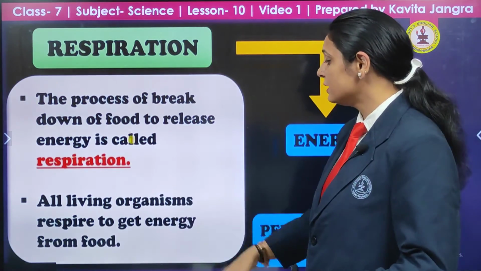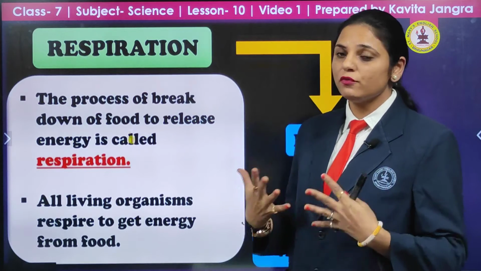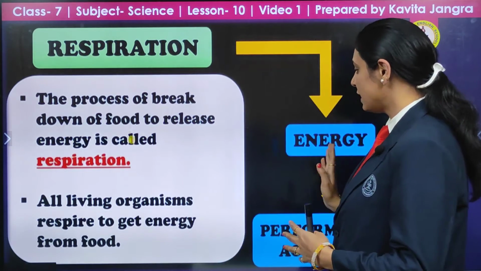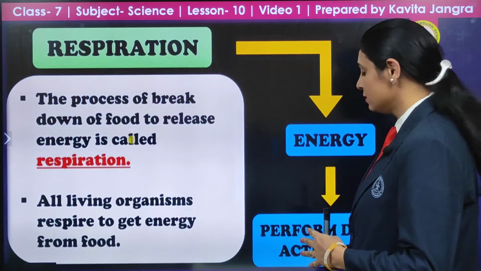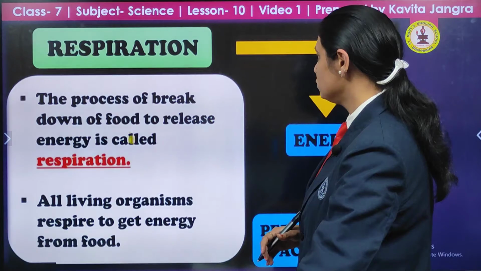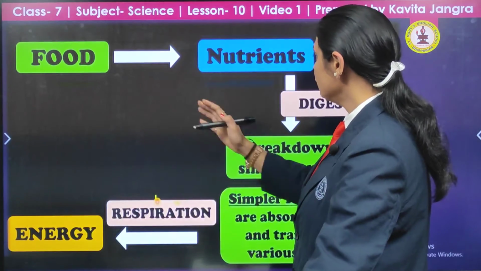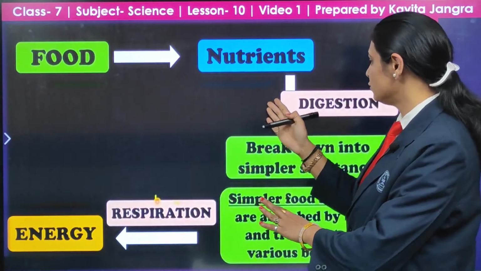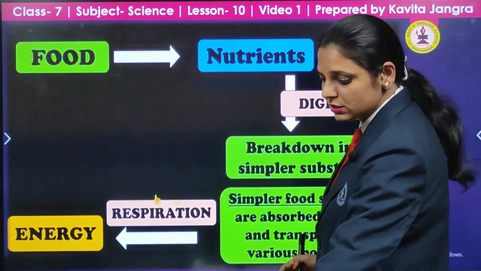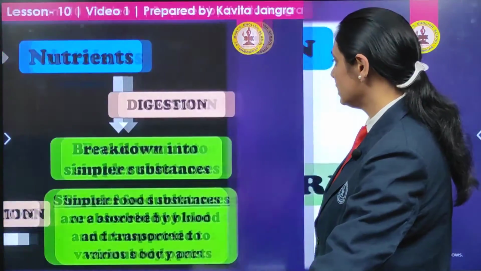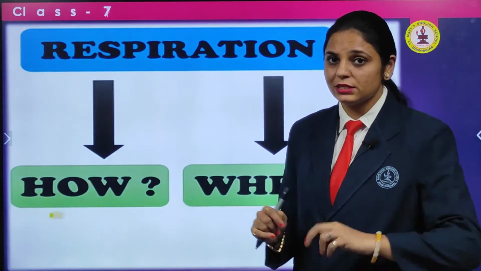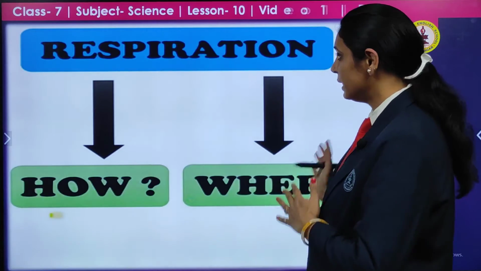All living organisms respire to get the energy from the food. Through respiration we get the energy, and that's why we are able to perform our day-to-day routine work. The nutrients from food, through digestion, ultimately give us energy. The process is known as respiration. I think it is clear. Now the question arises: how and where does it occur?